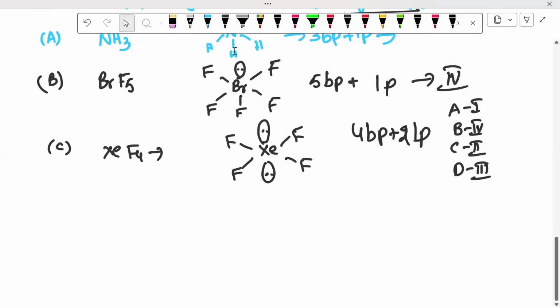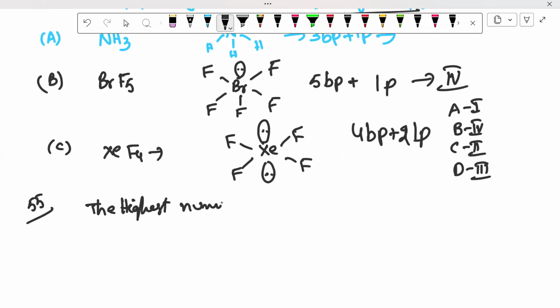Now we will go for question number 55. The 55th question asks: the highest number of helium atoms is in.